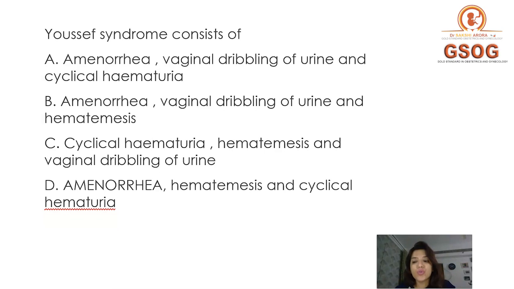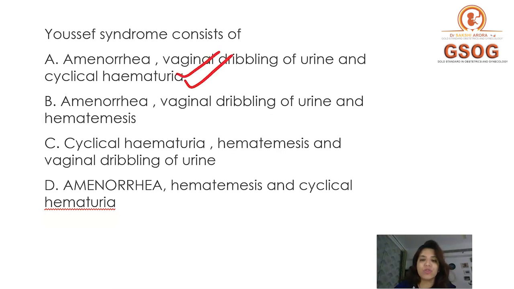Right? So Youssef syndrome is, number 1, you will have a cyclical hematuria. Number 2, you will have amenorrhea. And number 3, either the option is going to say that there is a vesico-uterine fistula, or the option may say vaginal dribbling of urine, like in this question. Right? So here your answer is option A, saying amenorrhea, vaginal dribbling of urine and cyclical hematuria. Yes, that's the correct option.